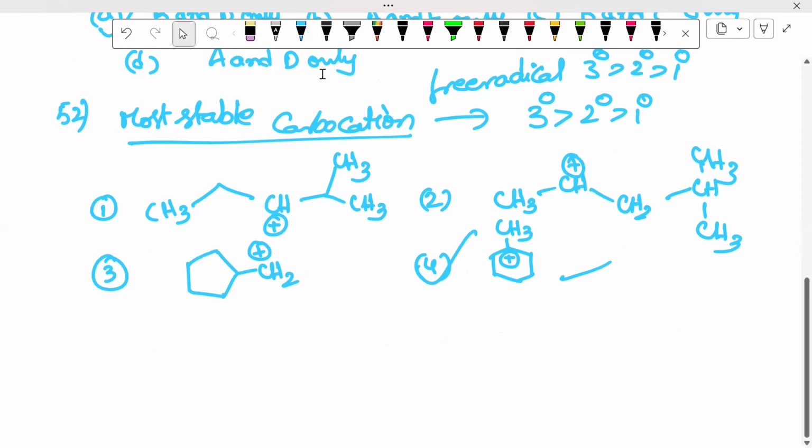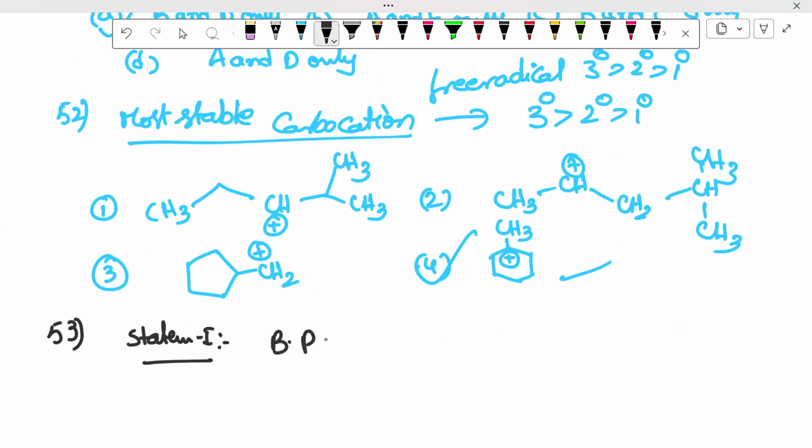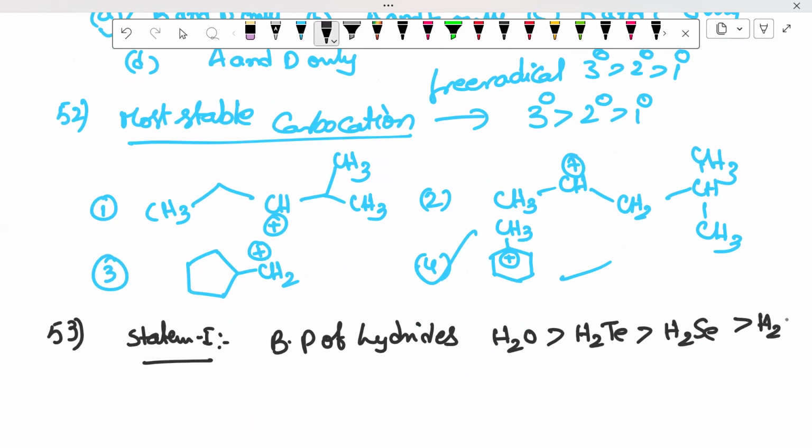And next we will go for the 53rd question. Statement 1 is given: the boiling point of hydrides, H2O is greater than H2Te is greater than H2Se is greater than H2S.